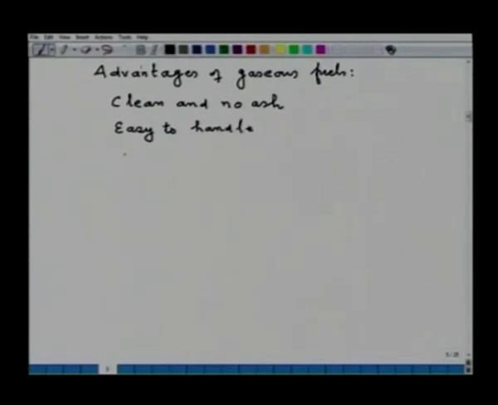Third, good combustion can be obtained. Because one of the important conditions for efficient or good combustion is the mixing of the combustible component of any fuel with the oxidizing gas, for example air. If it is good, then combustion will be good, and one can easily expect that if the fuel is a gaseous fuel, then the mixing is very good compared to when you have the solid fuel and you are combusting with the air. So, these are some of the advantages of gaseous fuels.